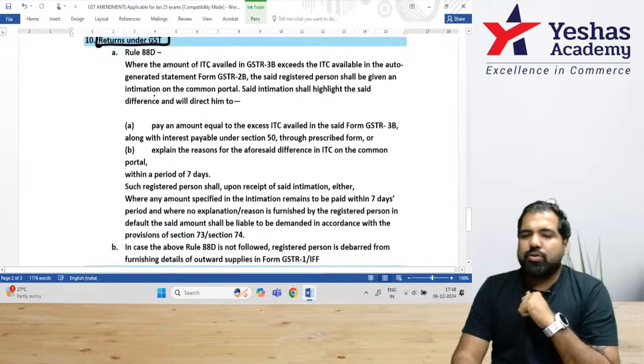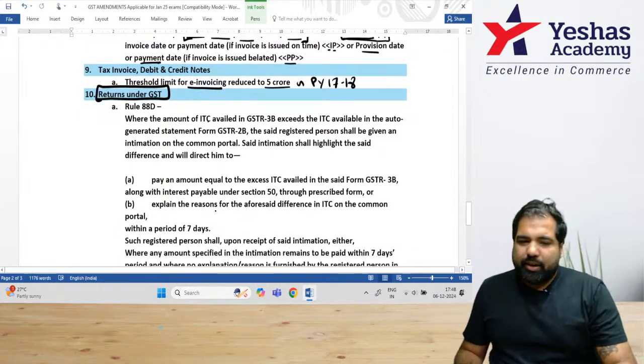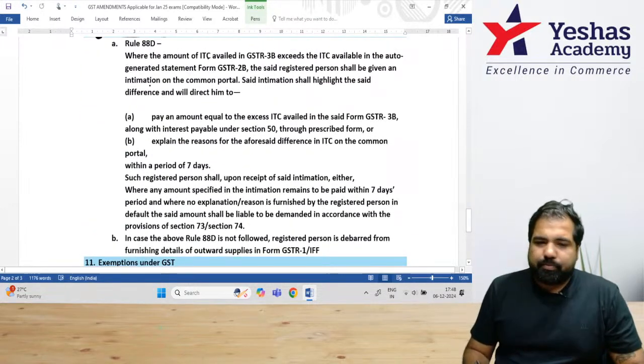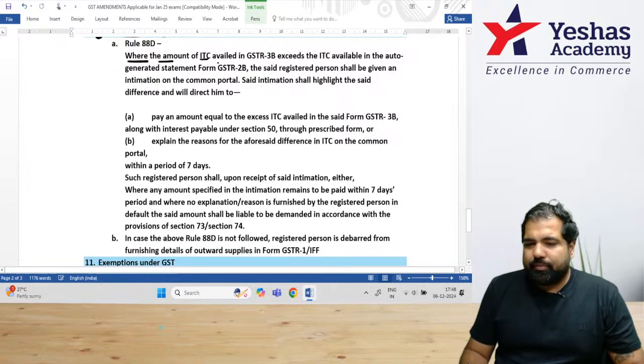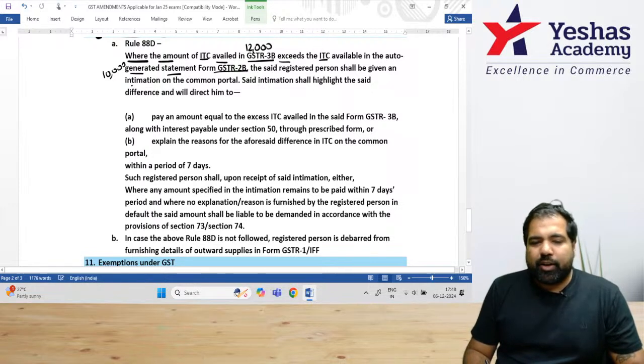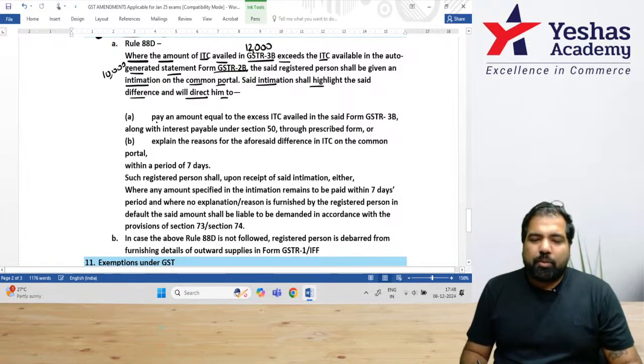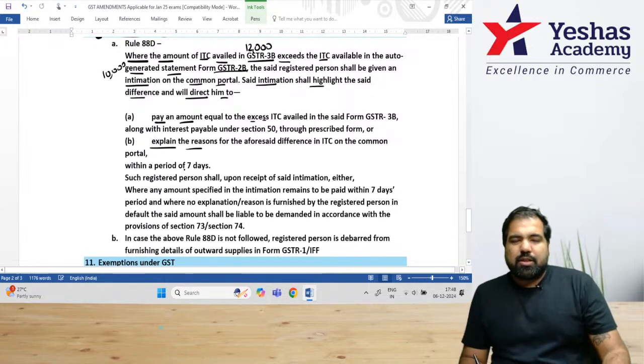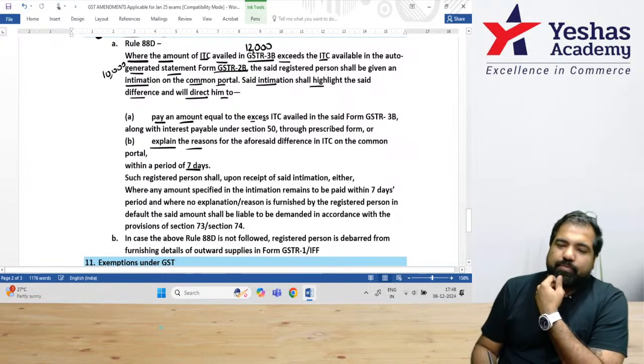Again, a very, very good question. So I'm going to read this. What is Rule 88D? Something that is very, very important today. Where the amount of ITC availed in GSTR 3B, that is 12,000, exceeds the ITC available in the auto generated statement in form GSTR 2B, that is 10,000, the said registered person shall be given a love letter, that is an intimation, on the common portal. The said intimation shall highlight the said difference and will direct him to either pay an amount equal to the excess along with interest or explain the reasons very convincingly within a period of 7 days.